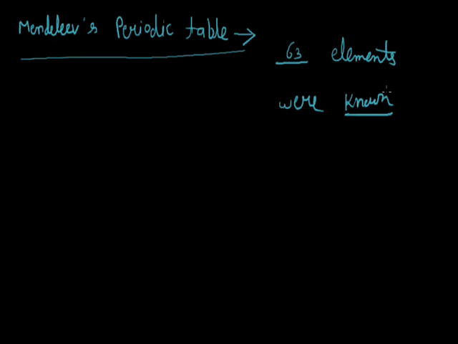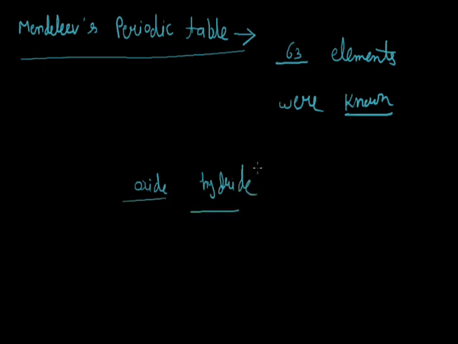He examined the relationship between the atomic mass of the elements and their physical and chemical properties. Among chemical properties, Mendeleev concentrated mainly on the compounds formed by the element with oxygen and hydrogen. He selected these two elements because they are very reactive and form compounds with most of the elements known at that time. When an element reacts with oxygen, it forms a compound called an oxide, and when an element reacts with hydrogen, it forms a compound called a hydride.